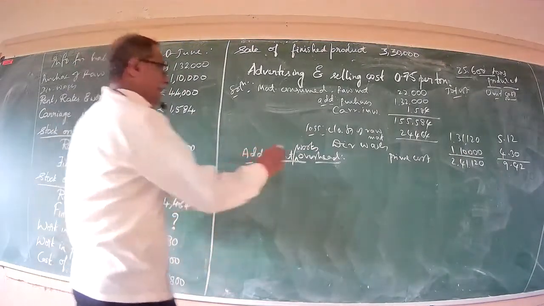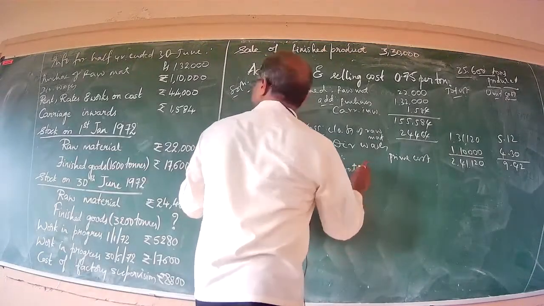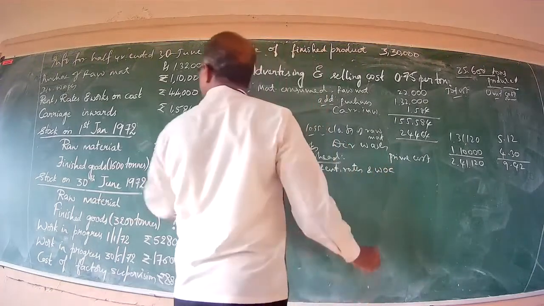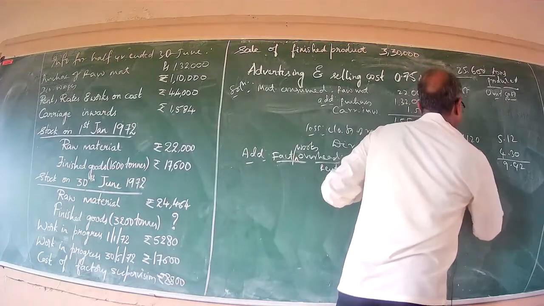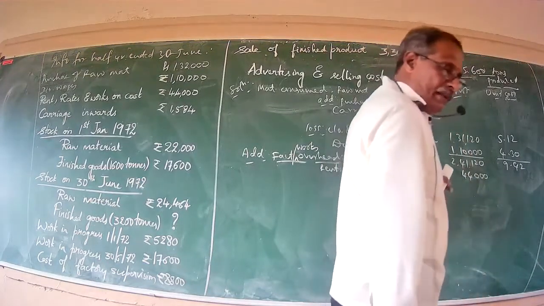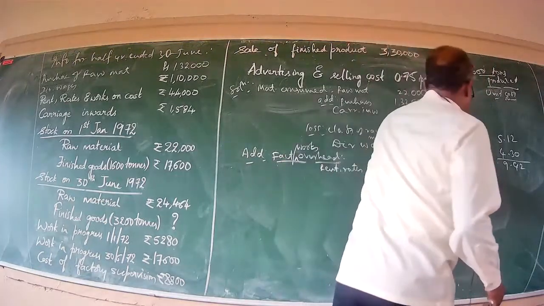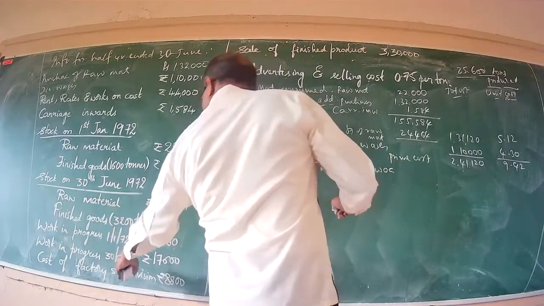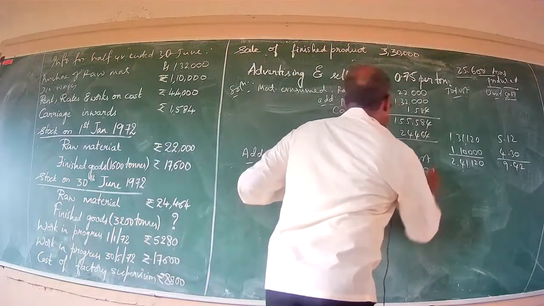Say, this item of expense is there, rent, rates and works cost, rupees 44,000. Then there is one more item of expense, cost of factory supervision.